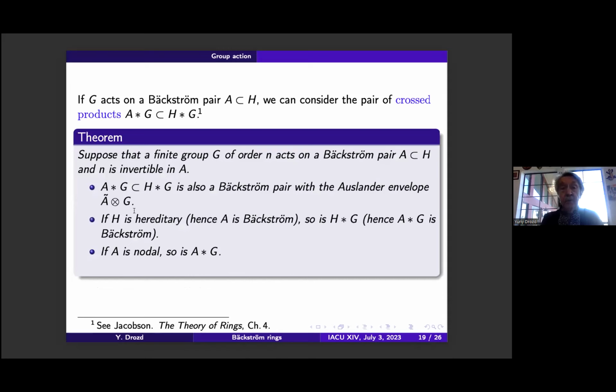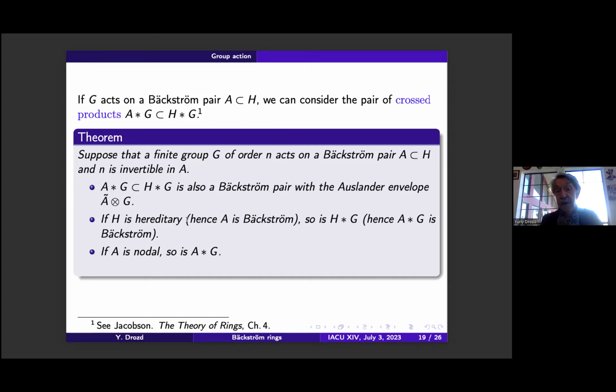And we have the following theorem. Suppose that the finite group G of order n acts on a Bäckström pair, and n is invertible in A. Then the pair of cross products is also a Bäckström pair, and its Auslander envelope is the cross product of the Auslander envelope by G. One easily sees that G acts also on the Auslander envelope.